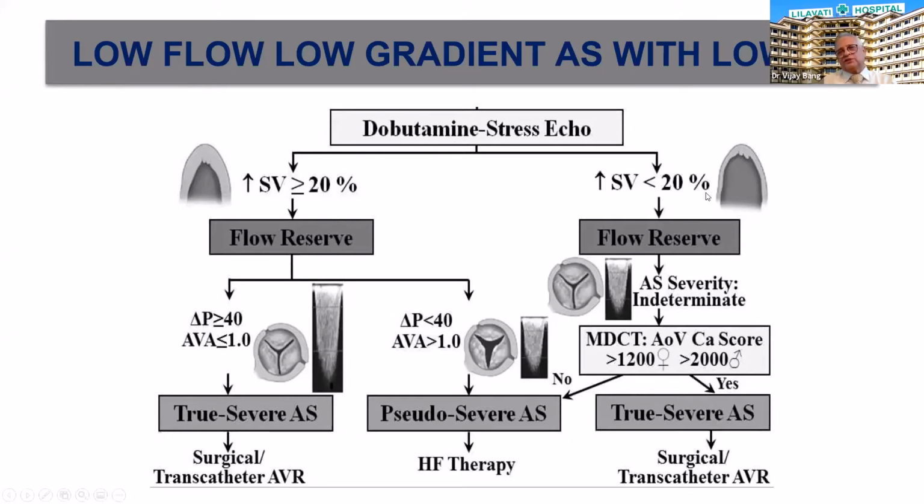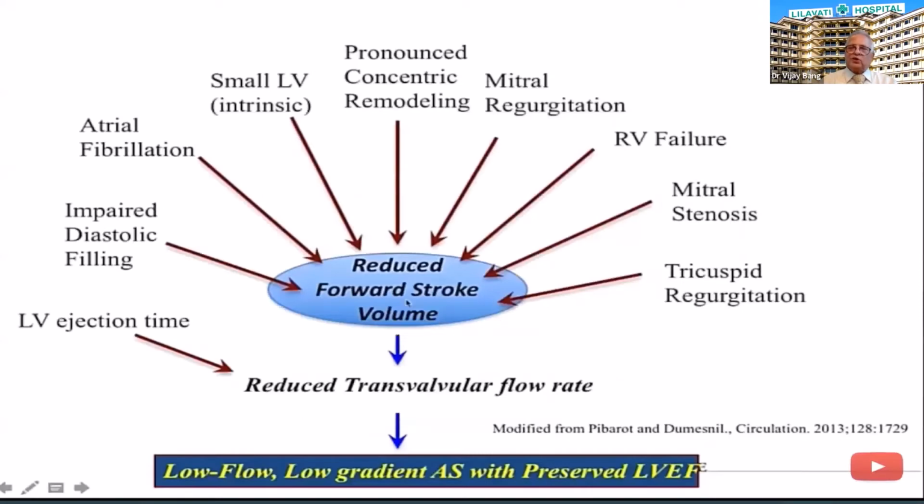When the stroke volume doesn't rise, the DSE is indeterminate. In that case, we try to study the calcium score with MDCT. A calcium score of more than 1200 in women and more than 2000 in men is very likely to be severe aortic stenosis. It should be sent for surgical or catheter AVR. Wherever there is a doubt about the evaluation by echo, we can study this patient by CT scan or CMR.